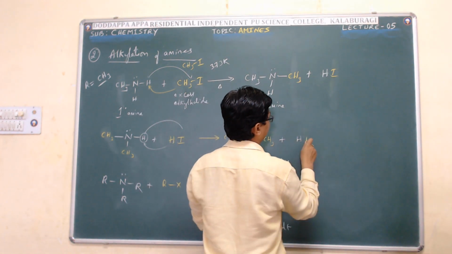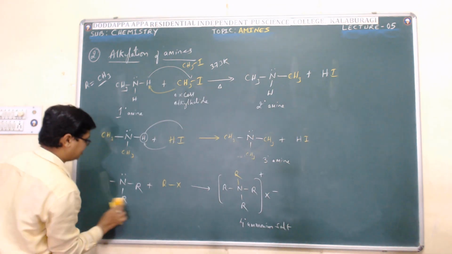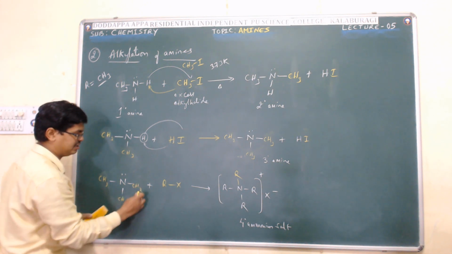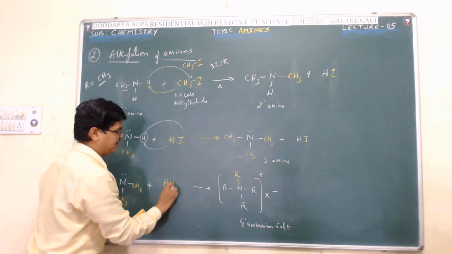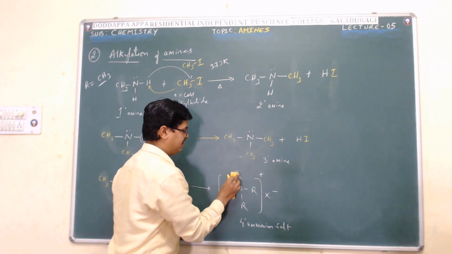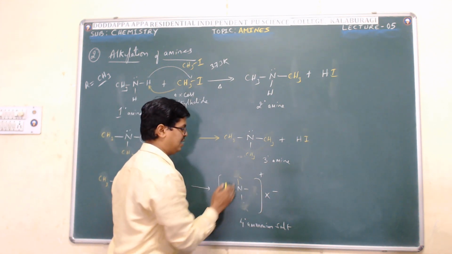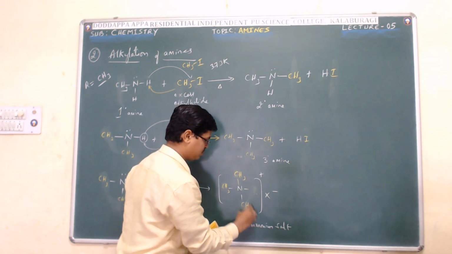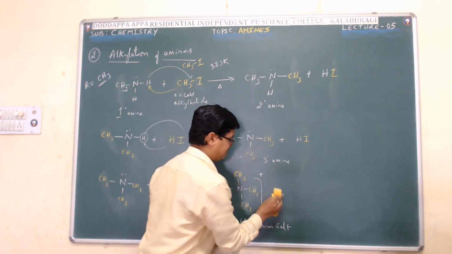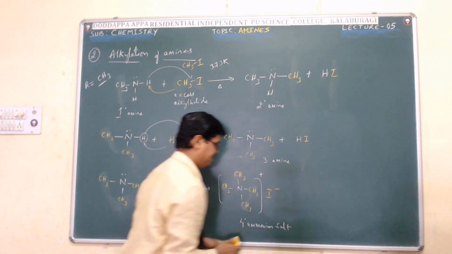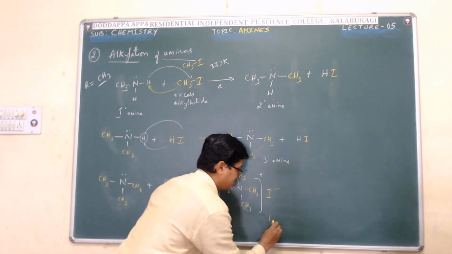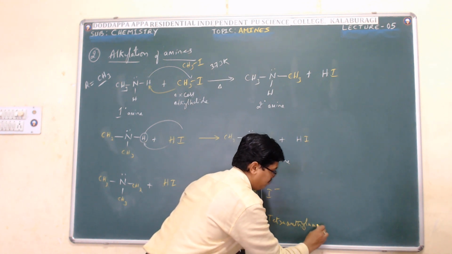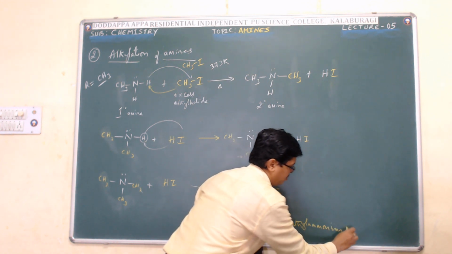Plus hydrogen iodide. Further, the trimethylamine reacts with hydrogen iodide to form quaternary, that is tetramethyl ammonium iodide. Tetramethyl ammonium iodide.